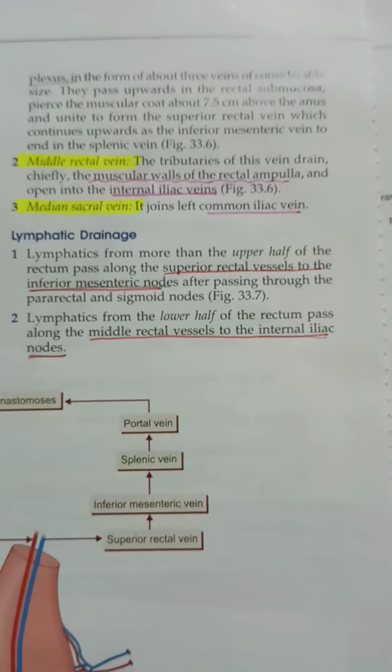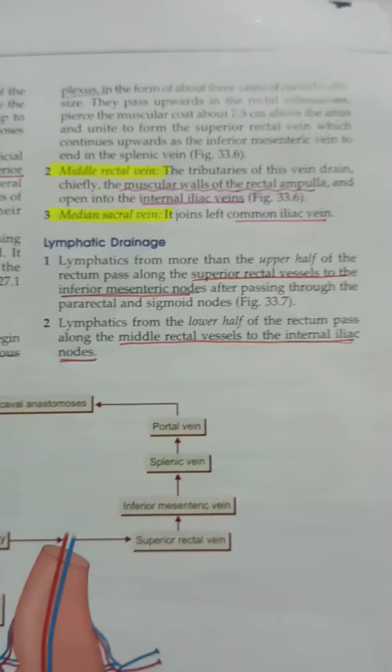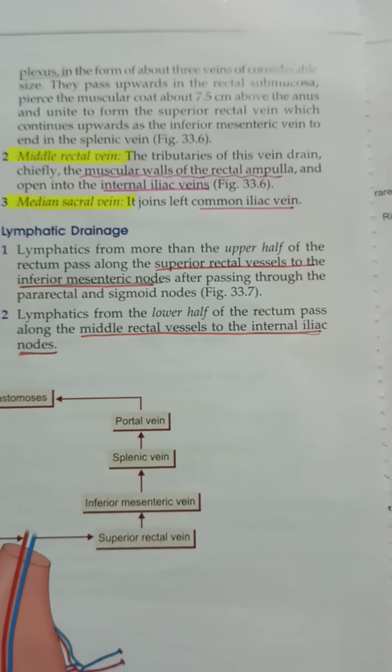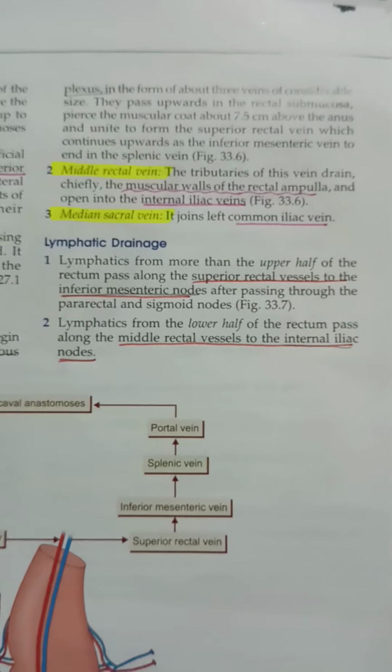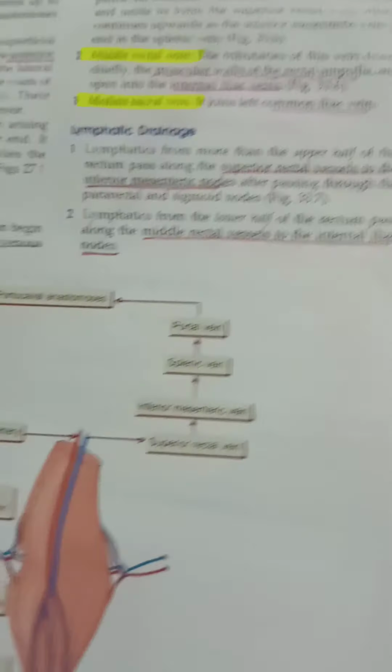The ampulla is the lower part, so the middle rectal vein is going to mostly drain the muscular walls of the rectal ampulla and is going to open into the internal iliac vein. The median sacral vein joins with the left common iliac vein.